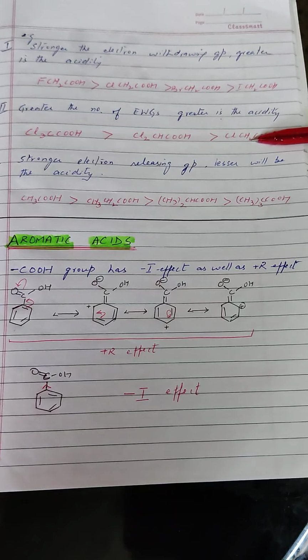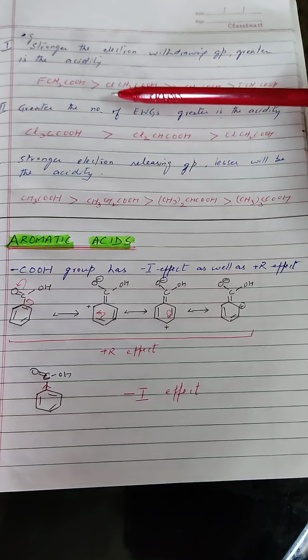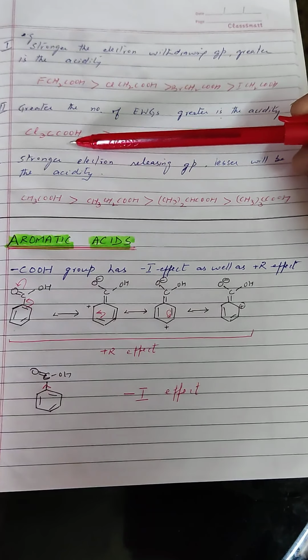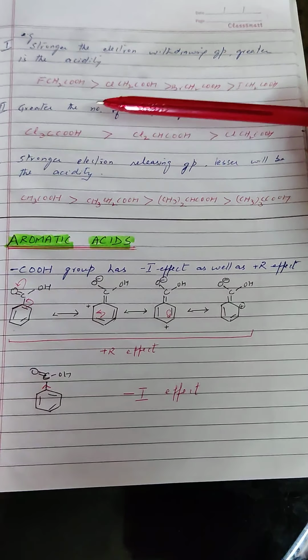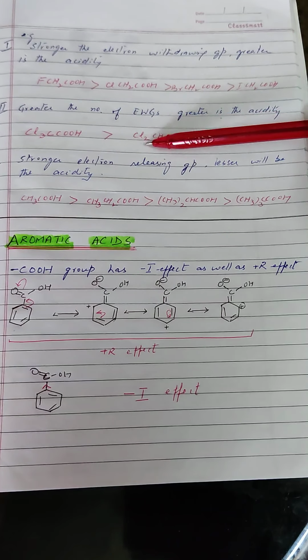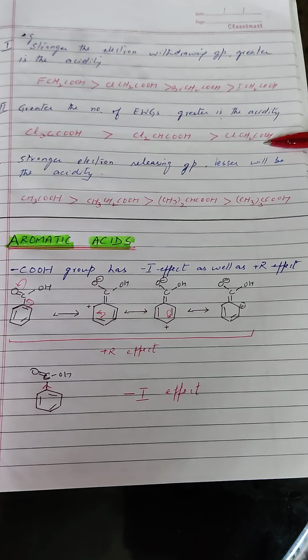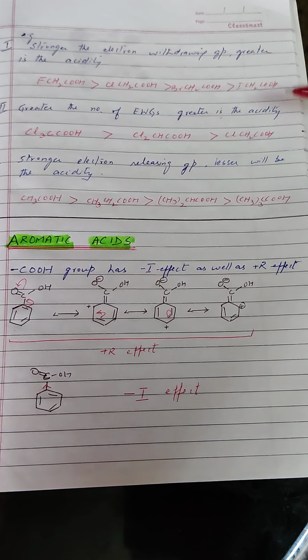Also, a second example shows that the more the number of electron withdrawing groups, the more the acidity. Here we have trichloroacetic acid, which is definitely stronger than dichloroacetic acid, which in turn is stronger than chloroacetic acid. Chloroacetic acid will definitely be stronger than acetic acid.